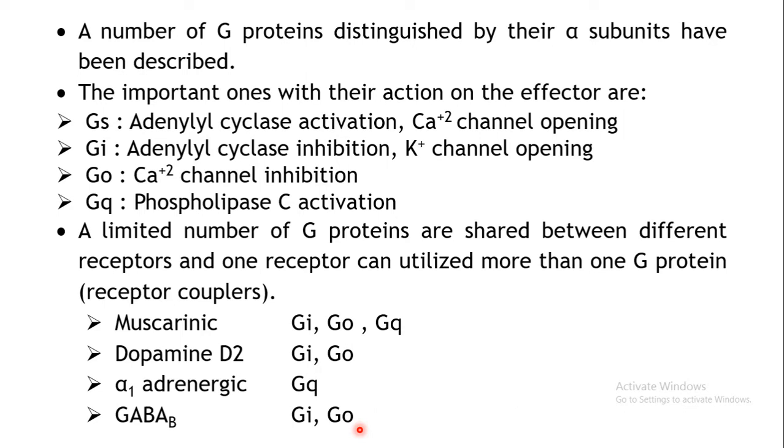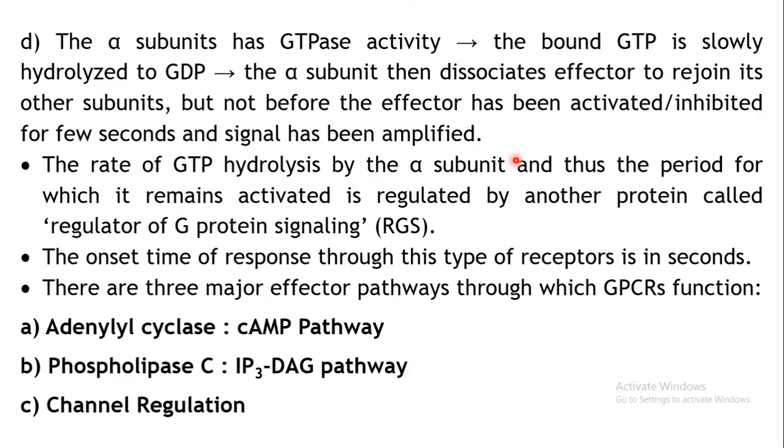Depending upon the type of drug, the type of signal being brought, that type of G protein will come and bind to the alpha subunit of your G protein coupled receptor, and depending upon which G protein has bound, the ultimate effectors will be either induced or inhibited. So ultimately it will be converted into some type of effects.